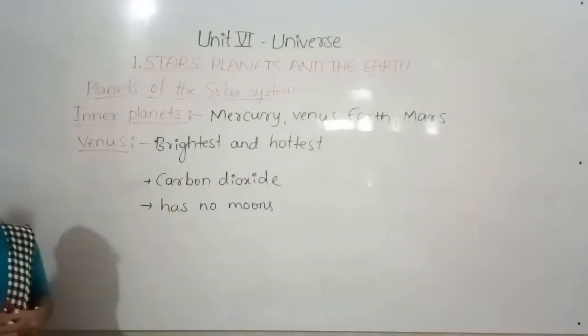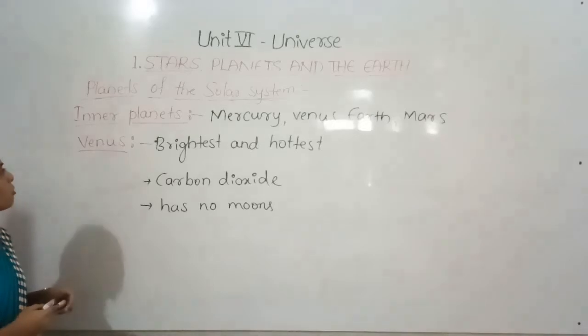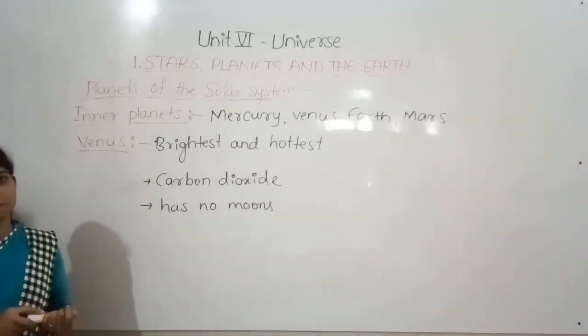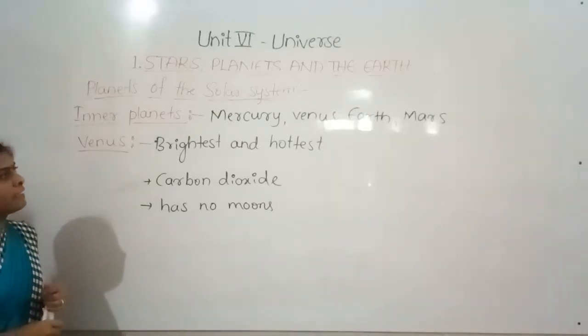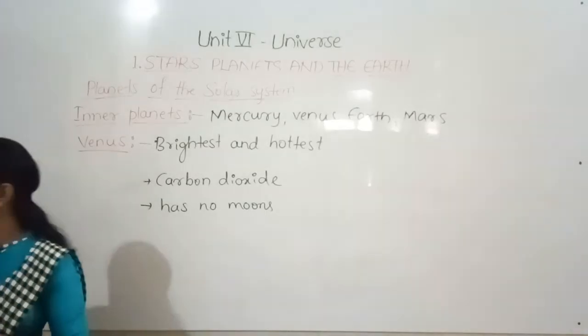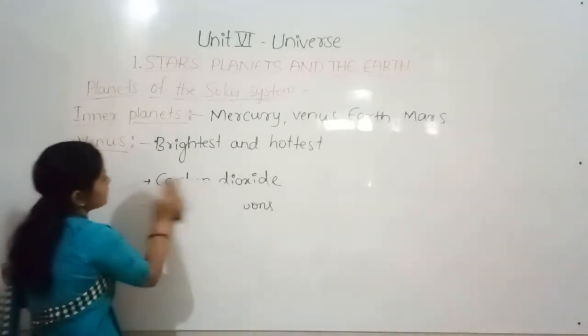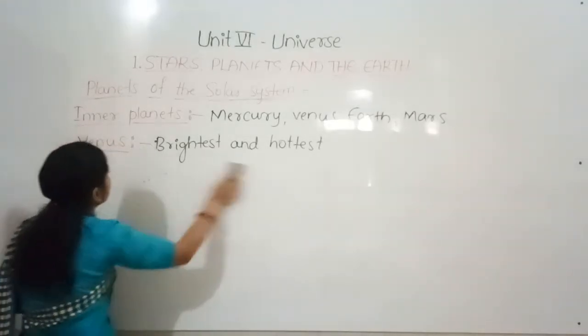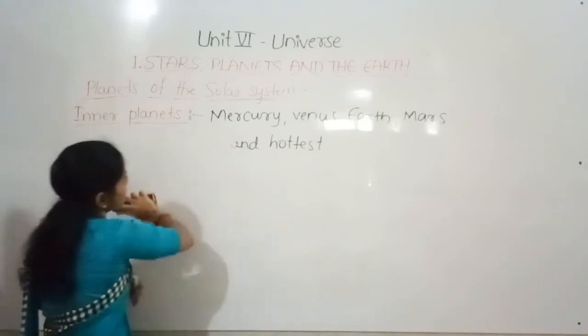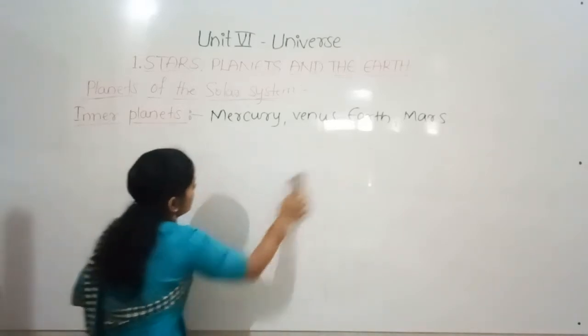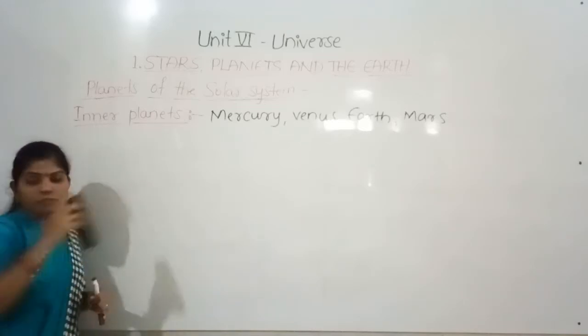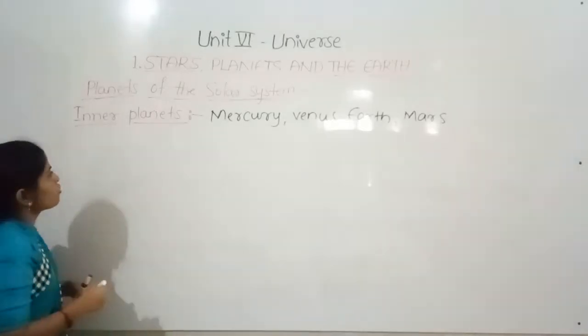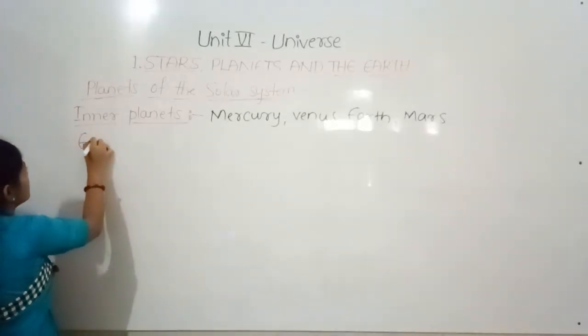No moons for the Venus. Okay, this is what about the Venus. And the next one is Earth. Now we can discuss very briefly, and in detail we can discuss about the Earth at the end of this chapter. So the third one is Earth.